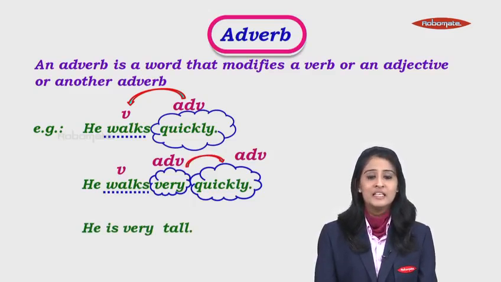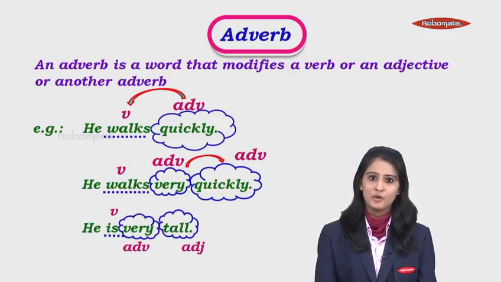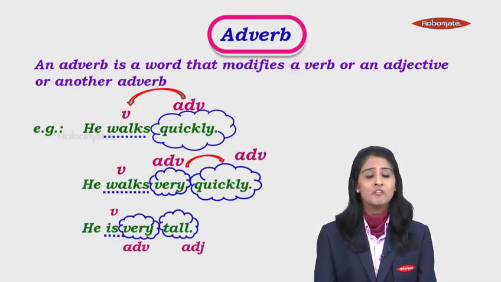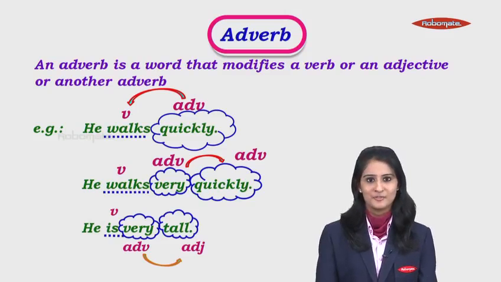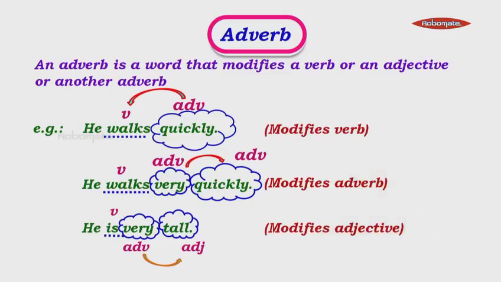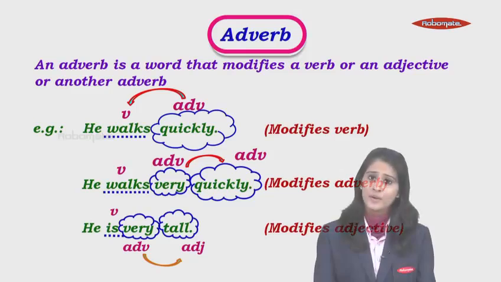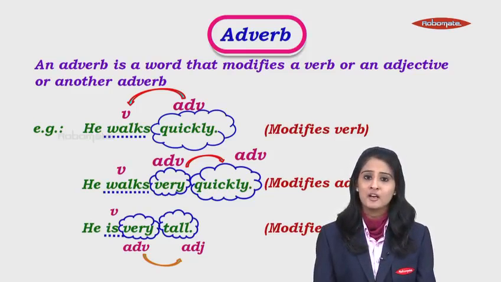The third one now. He is very tall. Is our verb. Very an adverb. Tall an adjective. The word very here, which is an adverb, it modifies an adjective. So we understand that in the first example, the adverb quickly is modifying the verb. In the second one, we understand that it modifies the adverb. And in the third one, the adverb is modifying an adjective. So students, always remember that adverbs modify a verb, an adjective or another adverb.